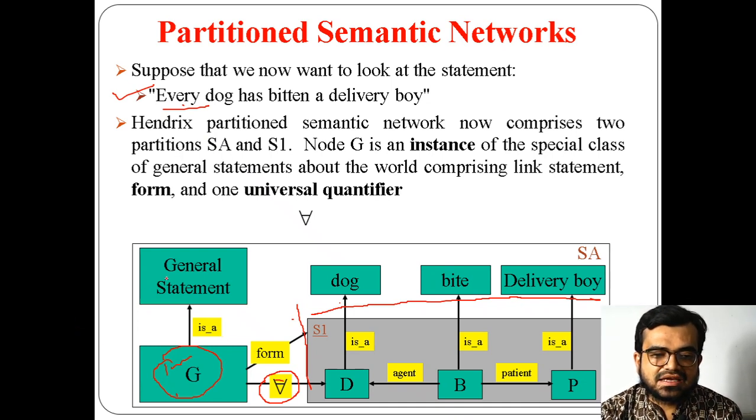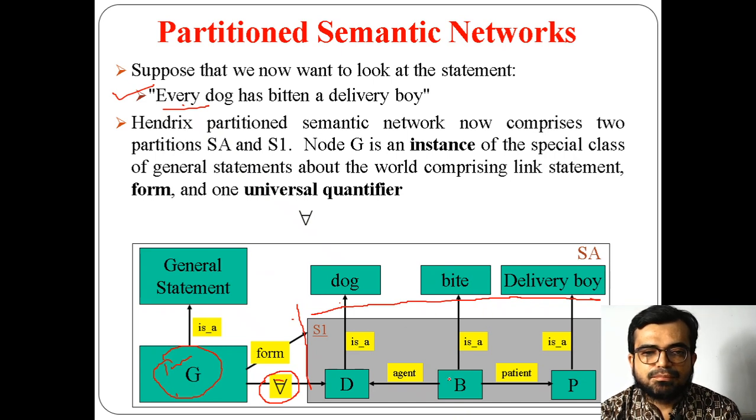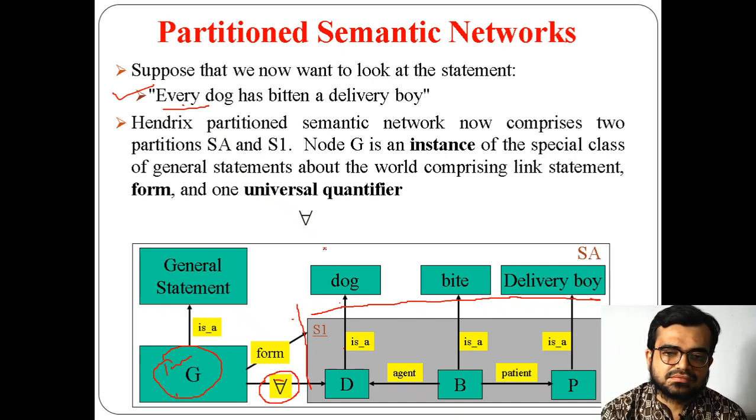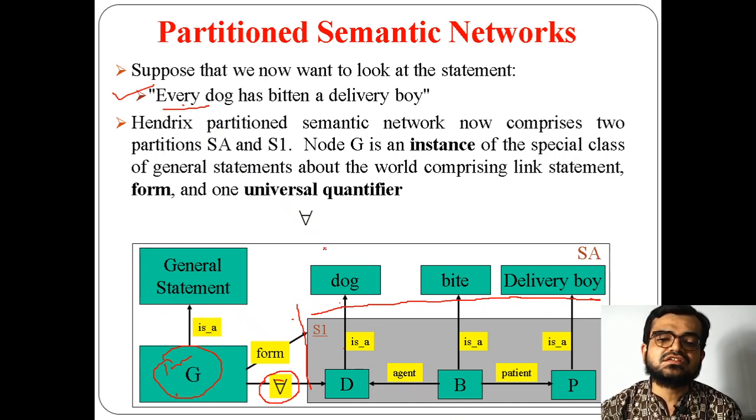So this general statement is one space, and the specific thing which comes under here, S1, is another space. So GS and S1 are two partitions which are performed on semantic networks. And G is an instance, an example of a special class of general statement. ISA means an instance, an example. And we take a universal quantifier so that we can justify the statement that every dog.